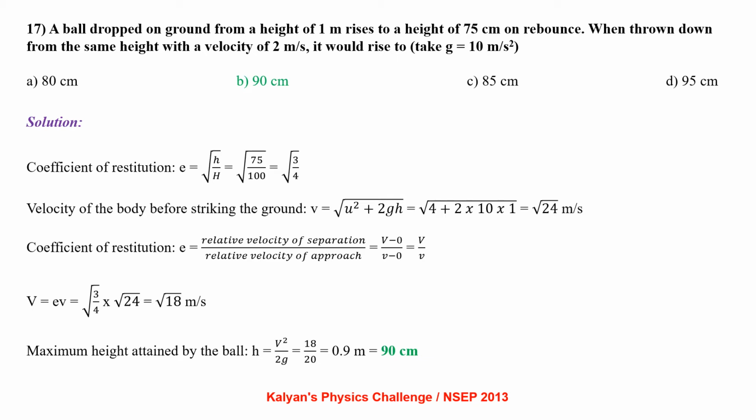Coefficient of restitution e equals relative velocity of separation by relative velocity of approach, which comes out to be V by v. So capital V equals e times small v, that is root 3 by 4 times root 24, which is root 18. So the maximum height attained by the ball h equals V square by 2g, that is 18 by 20, 0.9 meter or 90 centimeter.